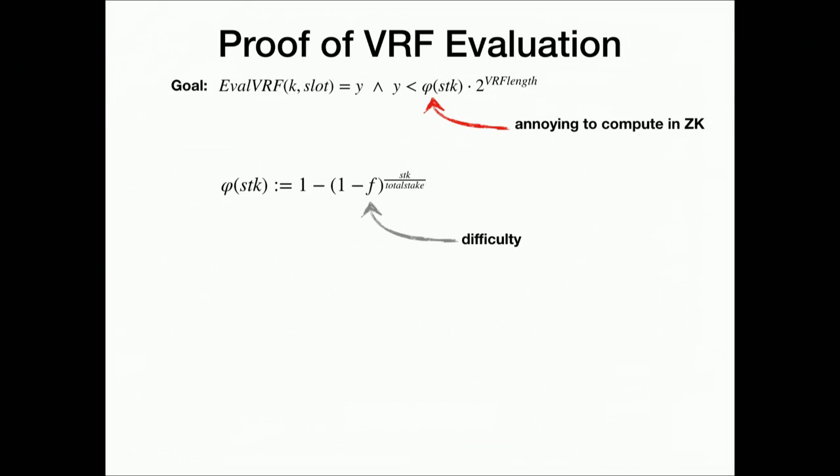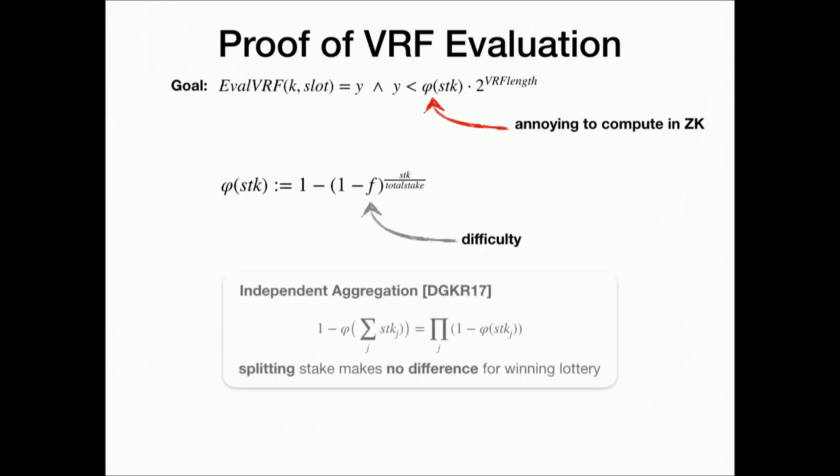So how can we avoid computing it? Well, luckily the function has a nice property. It's called the independent aggregation property, and it's this formula up there, which looks complicated. But in more intuitive words, it just says it doesn't matter if you split your stake into 2 accounts or more, your probability of winning the lottery overall stays the same. Okay?